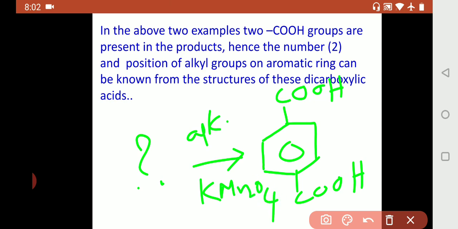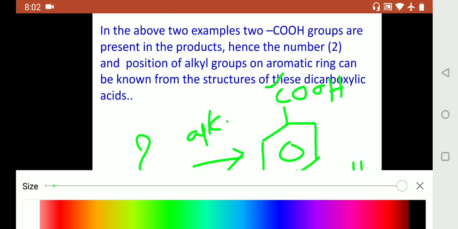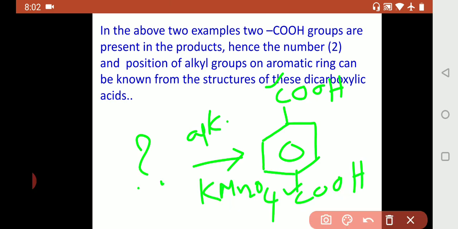For this we can predict the position and number of alkyl groups in the reactant. The number of COOH groups is 2. That's why the number of alkyl groups in the reactant, that is the alkyl benzene, shall also be 2, and the position will also be the same, here 1, here 1. Now can we write CH3?